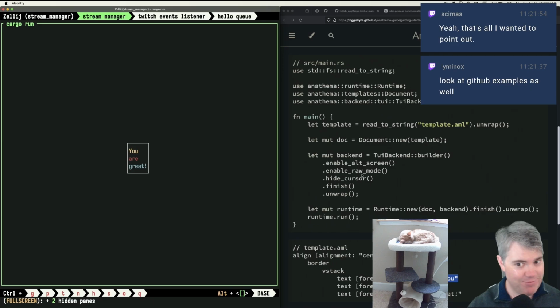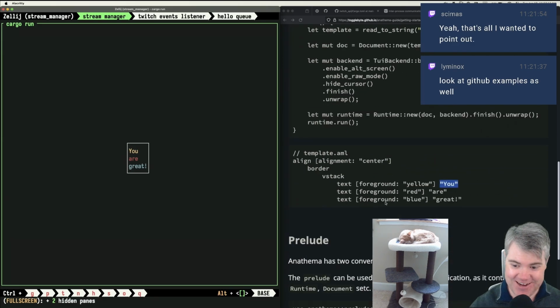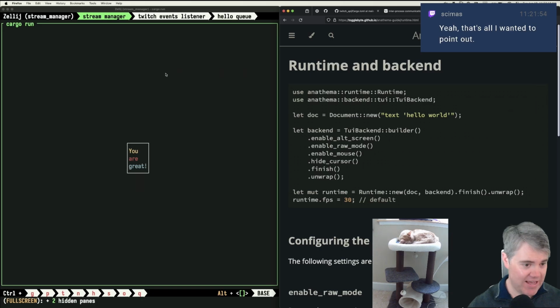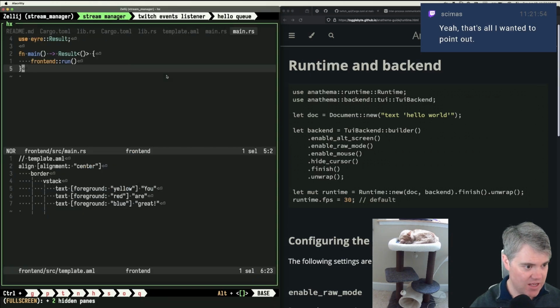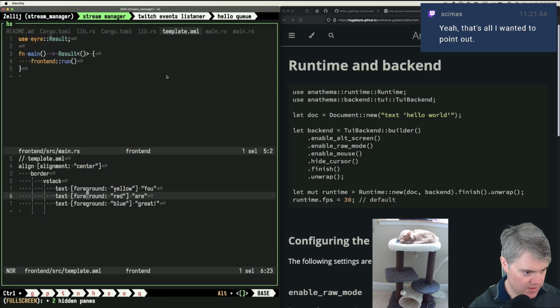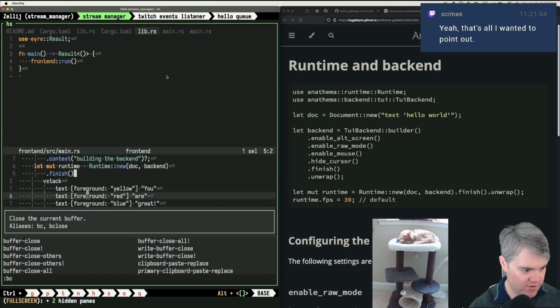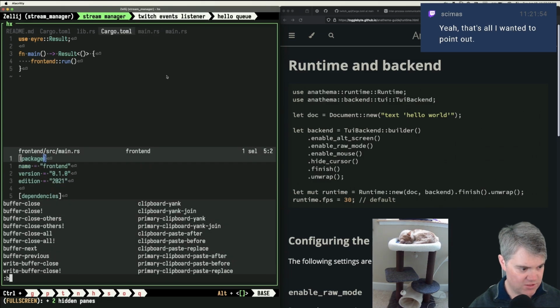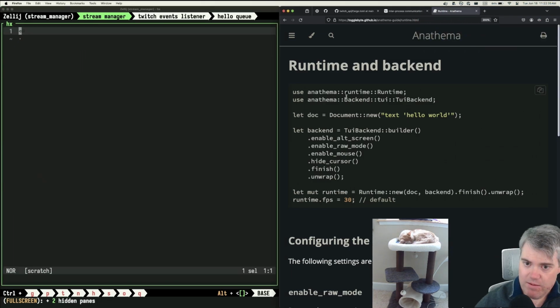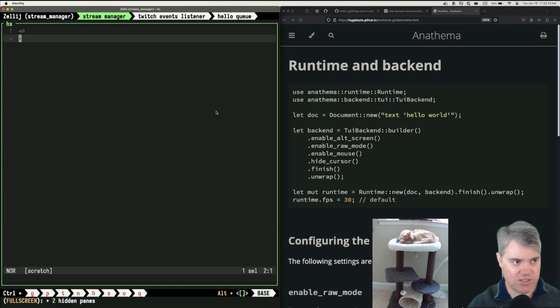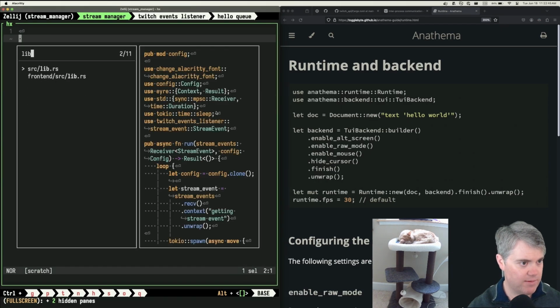Yeah, and that was a good thing to point out. I hadn't realized that I had CD'd in there when I created the file, which obviously is a problem, right? Oh, and before I forget, because you are down here, let's go ahead and buffer close you, because that's going to just buffer close all. There. Runtime and backend. Okay, so let doc equals document new text. So hold on. If we go back into our library again here.